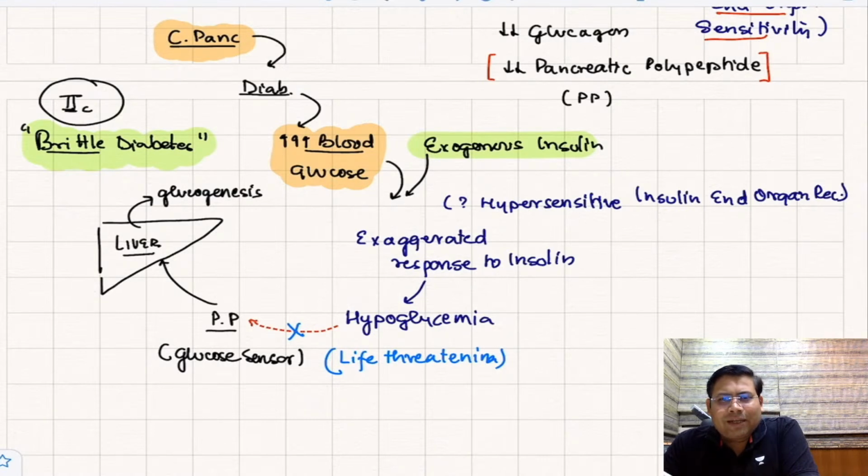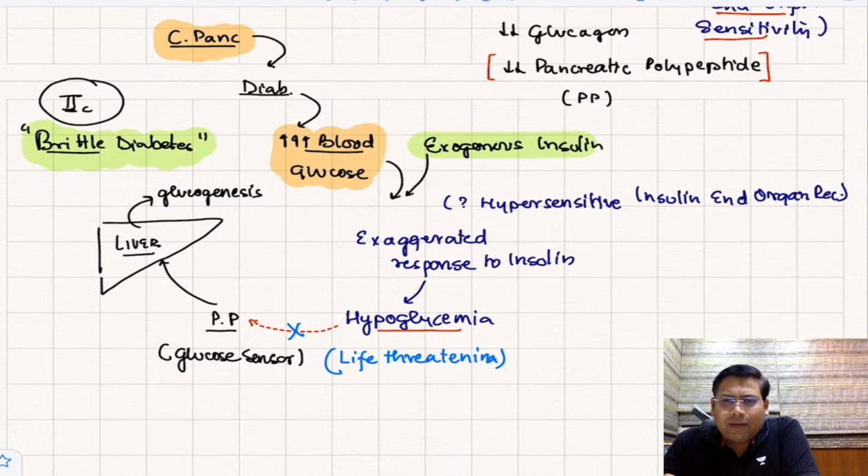So you exogenously give one shot of insulin, and that insulin behaves erratically by showing a hyper response at the receptors, and therefore the patient develops hypoglycemia. So hyperglycemia lands into hypoglycemia.